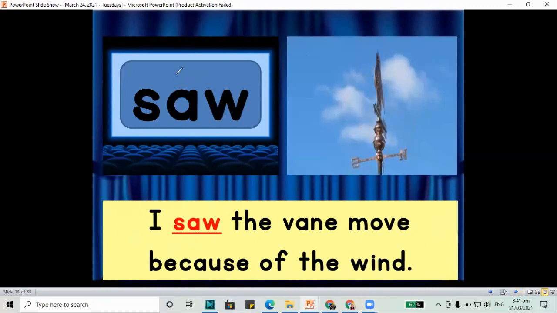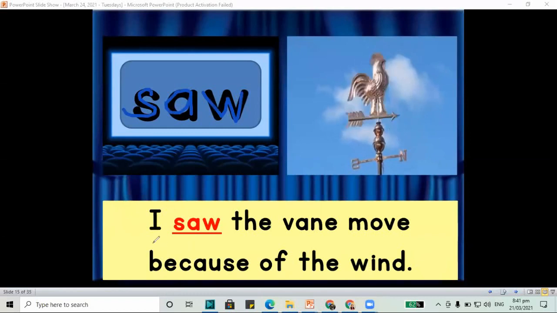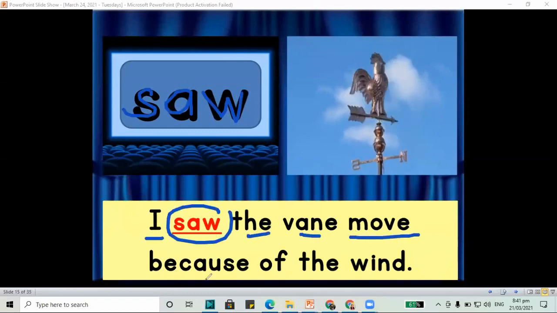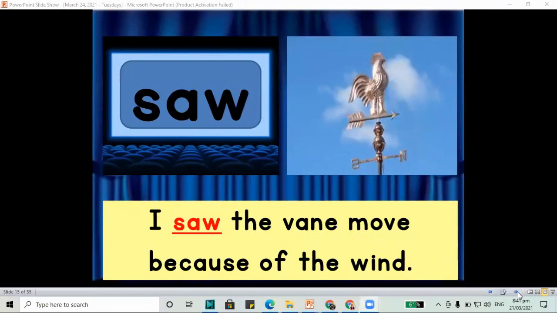Next one is the word saw. S-A-W makes the word saw. I saw the vane move because of the wind. The word is saw. S-A-W, saw. And this one is the vane. You check the vane where the wind is coming from. Saw. Our word is saw.